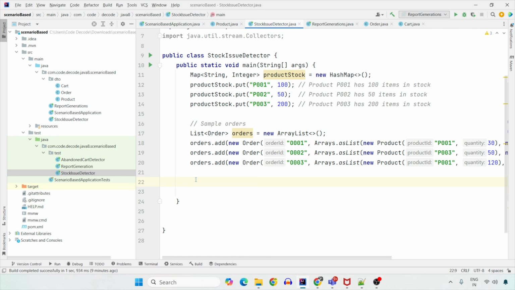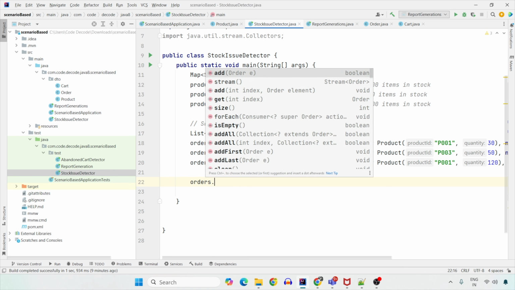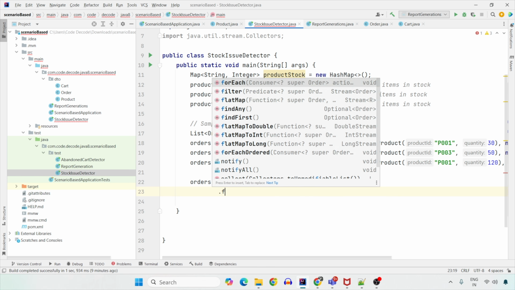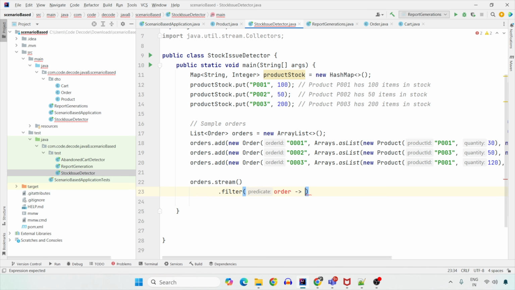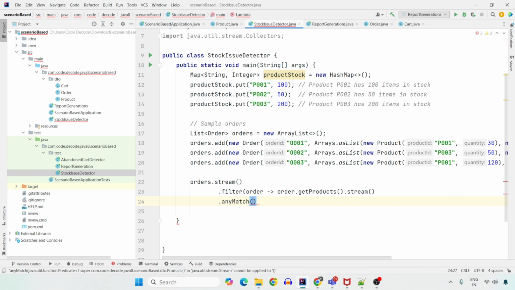So let's create orders.stream and let's filter those orders such that order.getProducts has any product such that we are going to find each product and check it with the stock. ID is the key for this map.